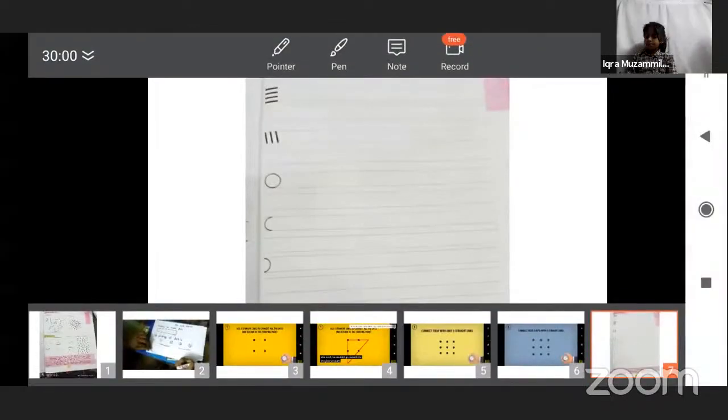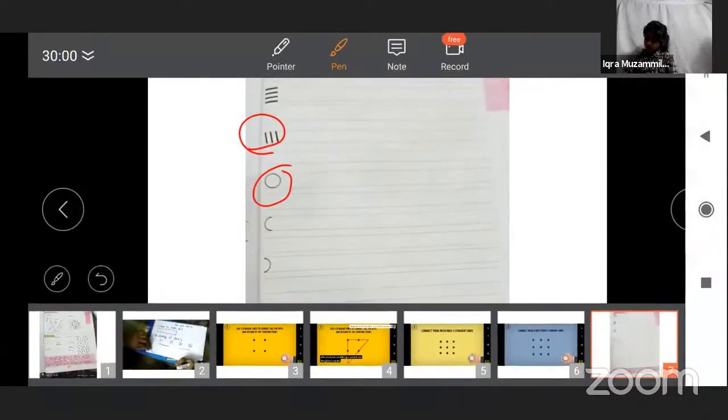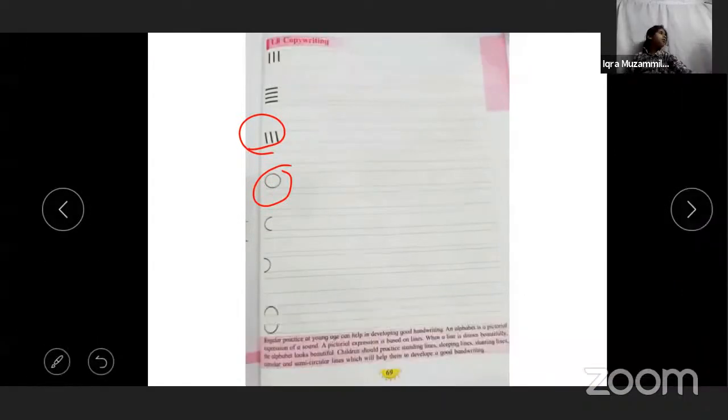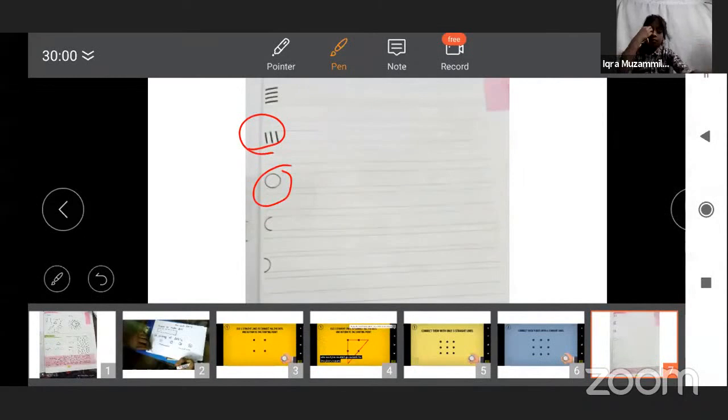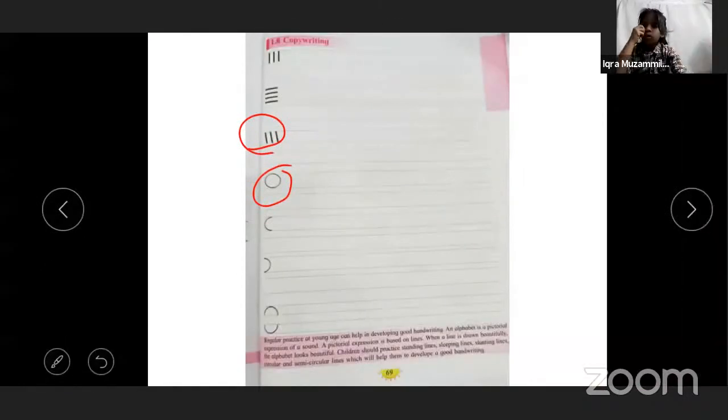Next one, slanting line or diagonal line. Now this is a circle. Yes, you have to make a circle. This one is a curve. Next one is a curve. Circle, half circle, curve.